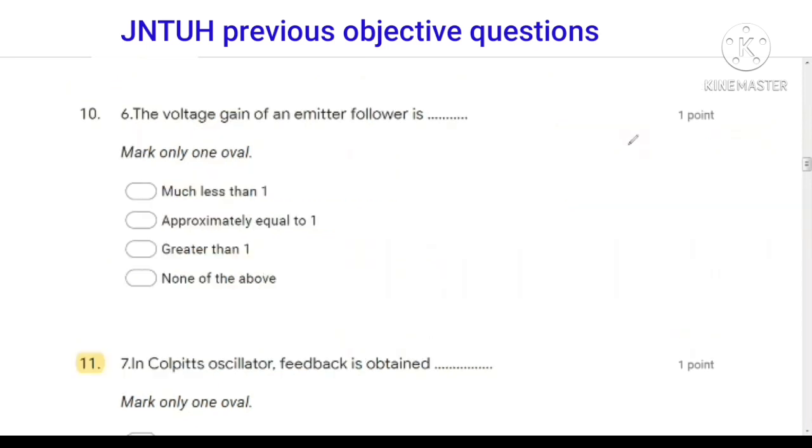Next question, the voltage gain of an emitter follower circuit is. So the emitter follower circuit is also known as common collector amplifier and its voltage gain is approximately equal to 1.